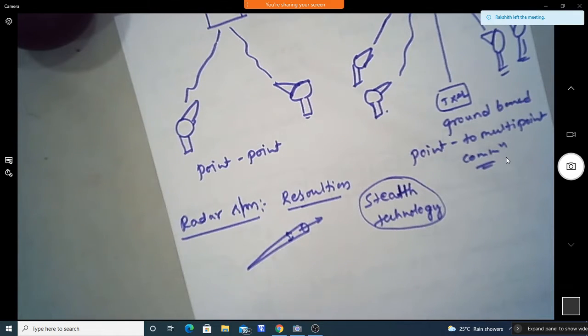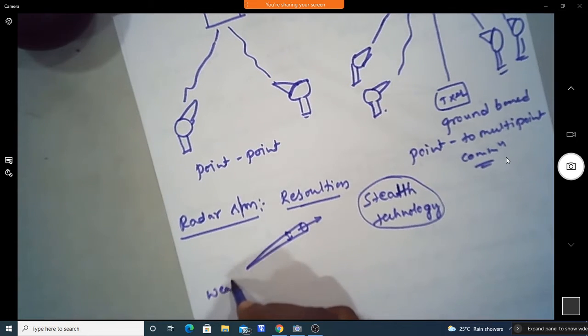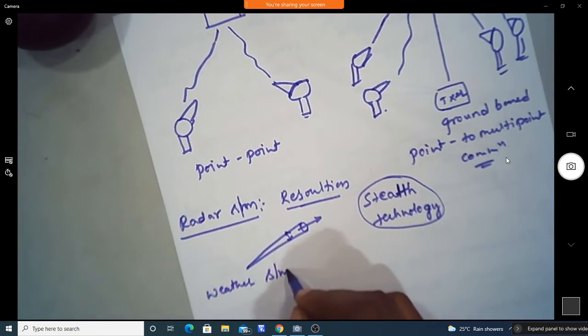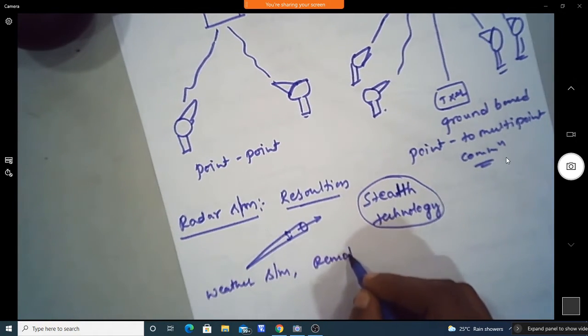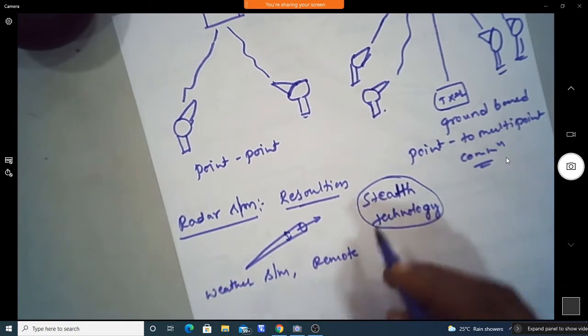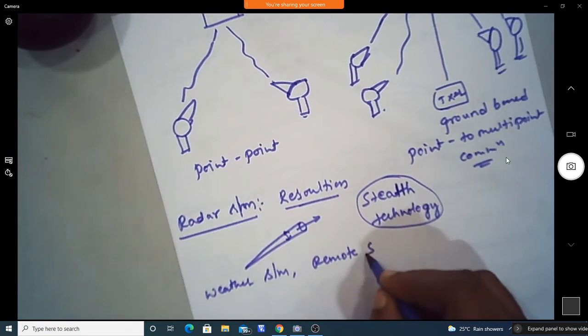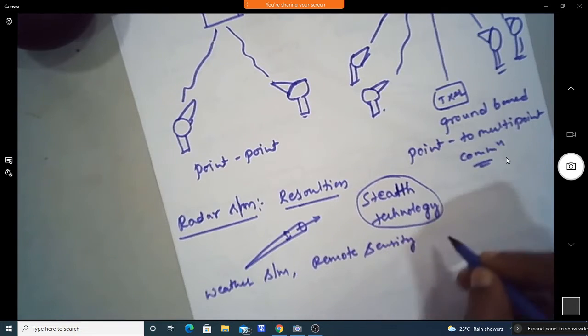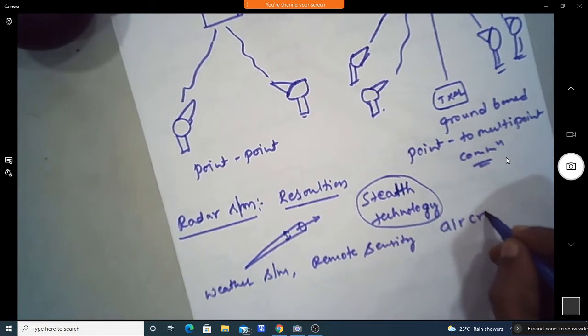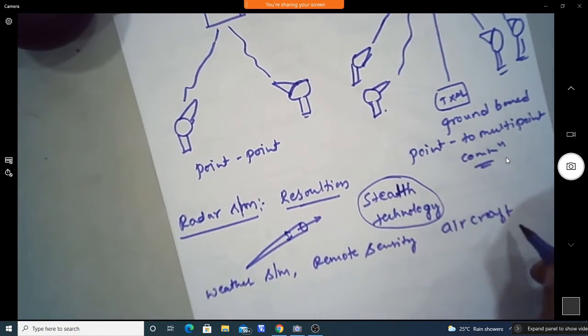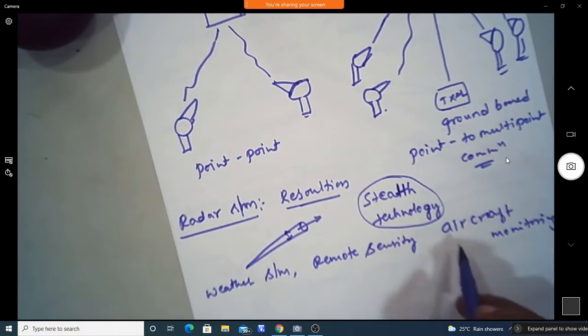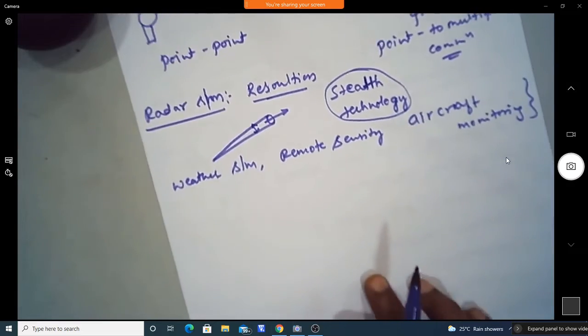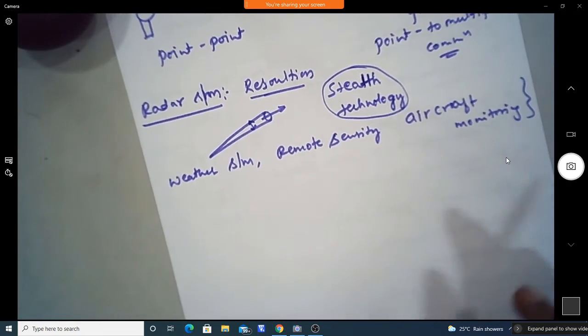And also, all the radar systems we can use in weather radar systems and remote sensing, where we can obtain radar weather information, and even aircraft monitoring, aircraft surveillance. In all these systems, the radar system is designed based on microwave frequency.